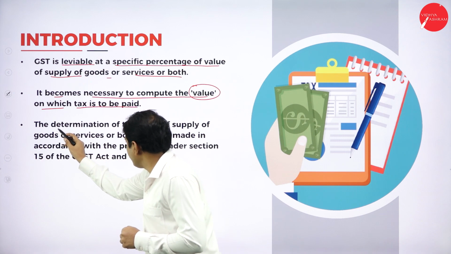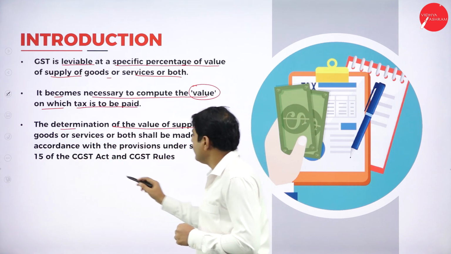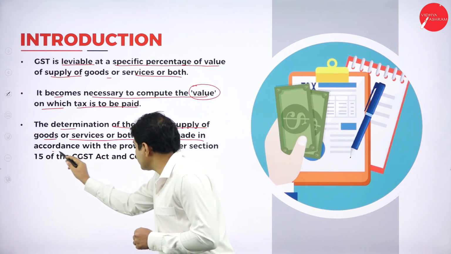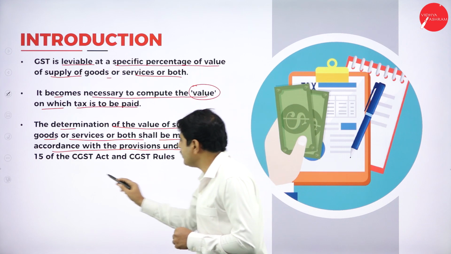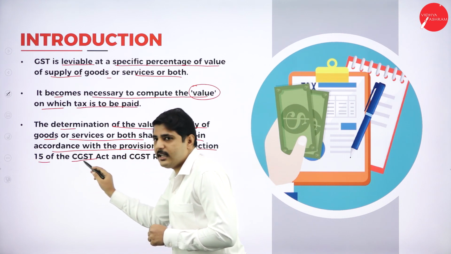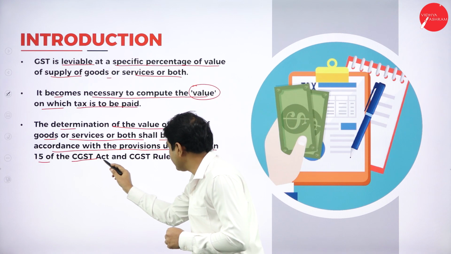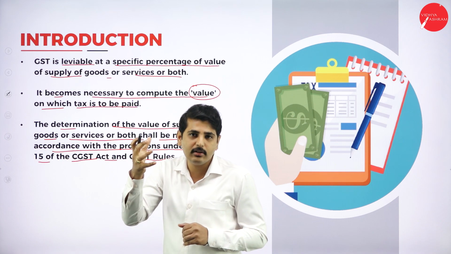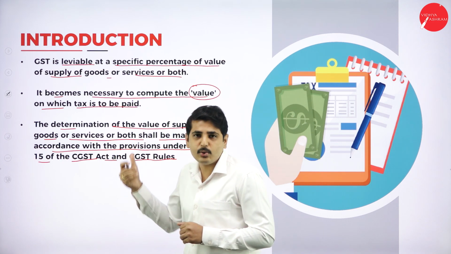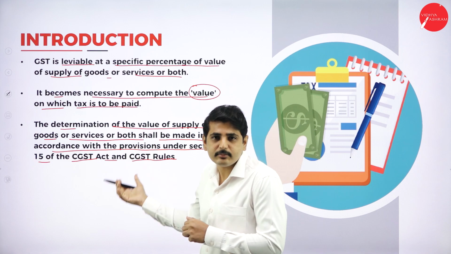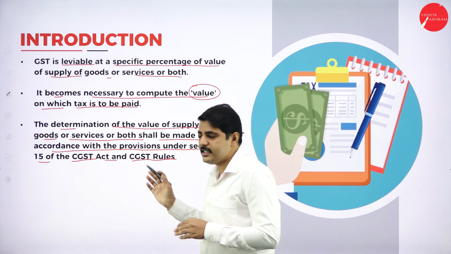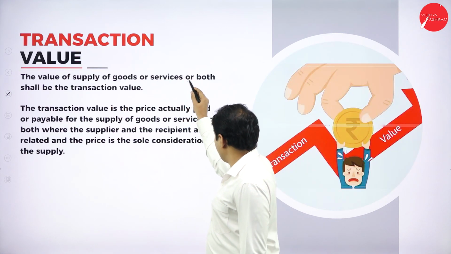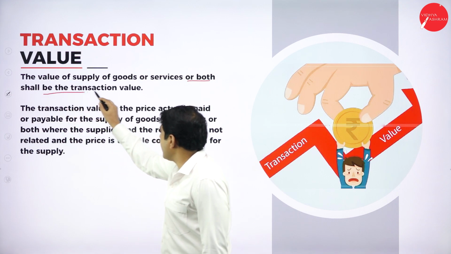Next one, the determination of the value of supply of goods or services or both shall be made in accordance with the provisions under Section 15 of the CGST, Central Goods and Service Tax Act, and CGST rules is there. So we have to determine the value of supply according to rules and regulations which are given under the CGST Act. Next one, the value of supply of goods or service or both shall be the transaction value.